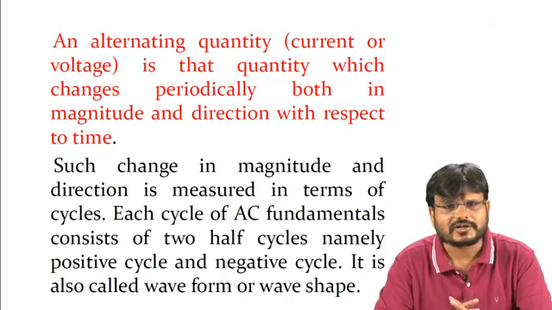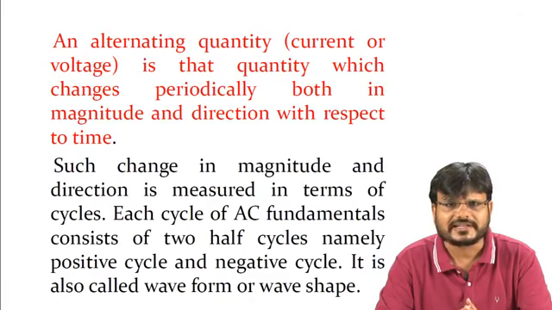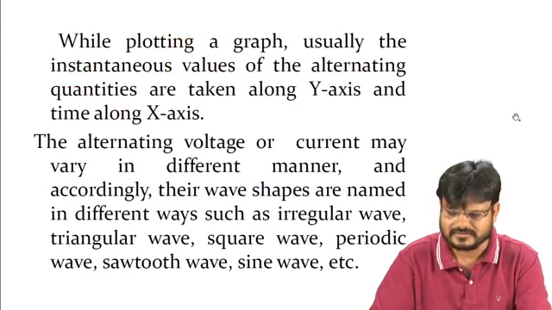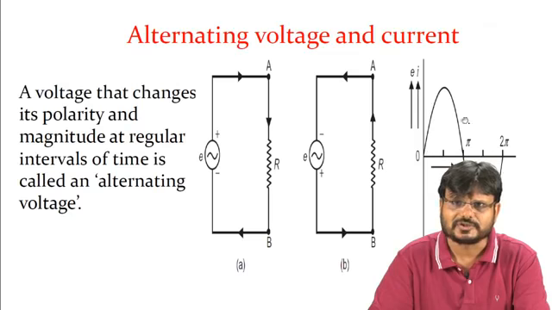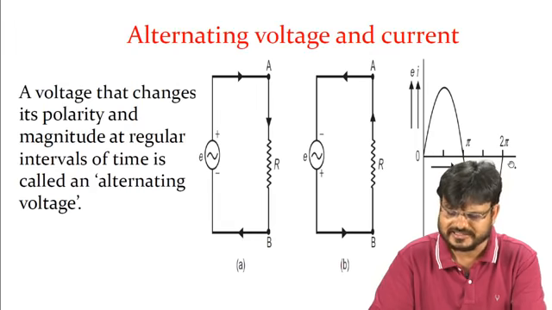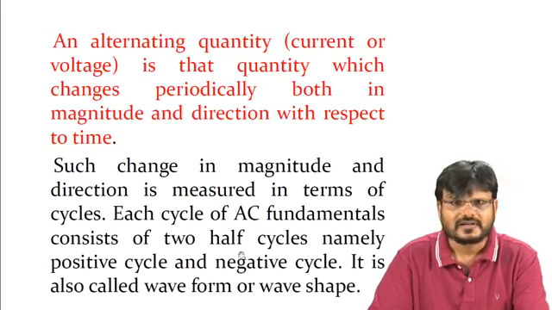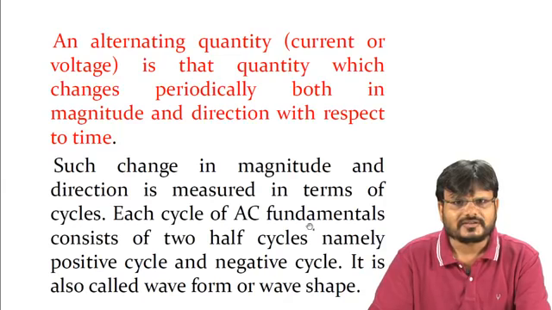An alternating quantity is that quantity which changes periodically, both in magnitude and direction, with respect to time. Such changes in magnitude and direction are measured in terms of the cycle. Here you can see this one, this is one cycle from 0 to 2 pi, that's what is called a cycle. Each cycle of AC fundamentally consists of two half cycles, namely the positive half cycle and the negative half cycle.